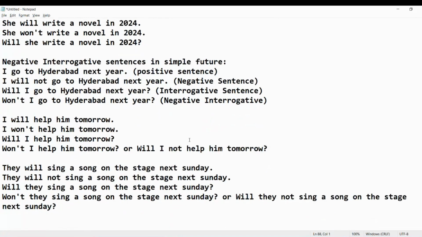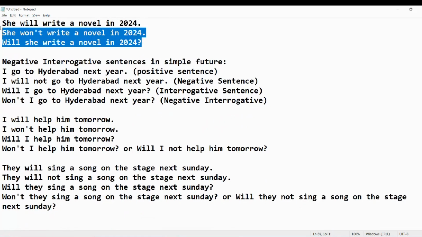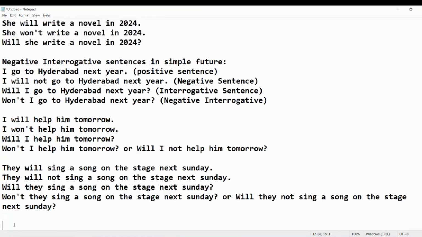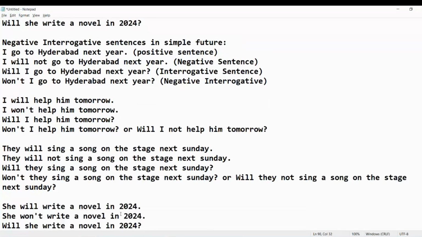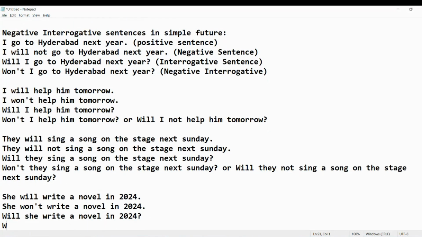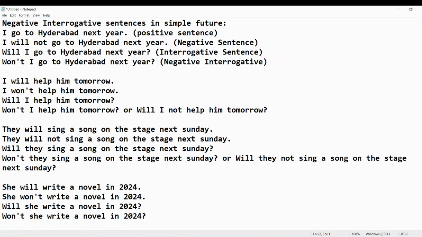Okay. Now let's write the next sentence. She will write a novel in 2024. She won't write a novel in 2024. Will she write a novel in 2024? Won't she write a novel in 2024? This is negative interrogative. Okay. Please confirm. Have you understood?